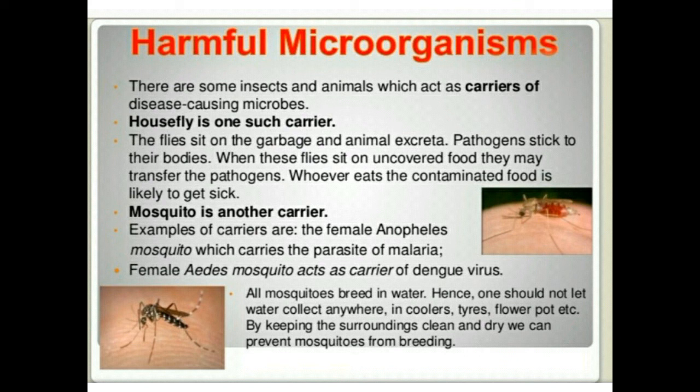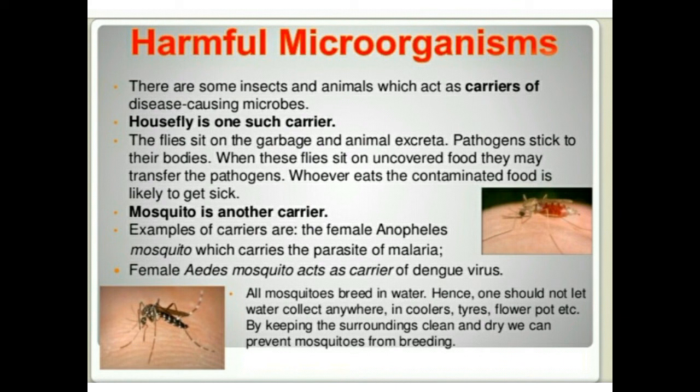Second way is through food and water. Through infected food and water, the process remains the same: when an infected person consumes any food or drinks water, and a healthy person consumes the same food or the same water, the germs or the pathogens will go inside his body, and that person will also get infected. Cholera, typhoid, hepatitis are these types of diseases which spread through contaminated food and water.